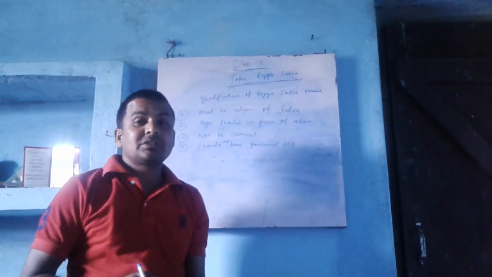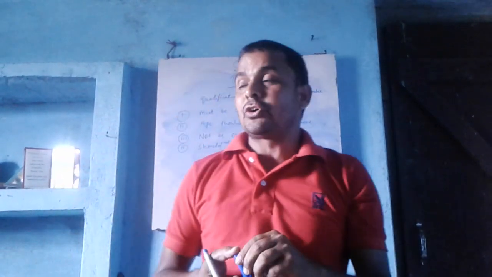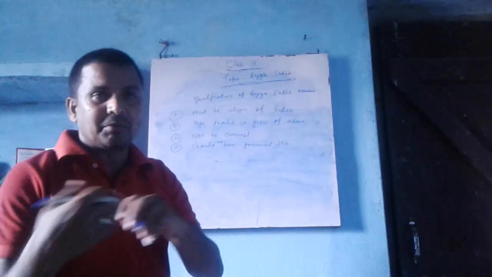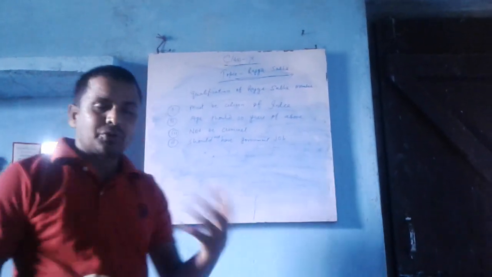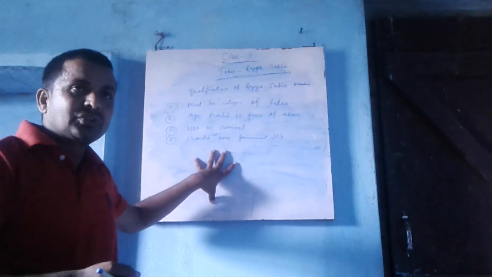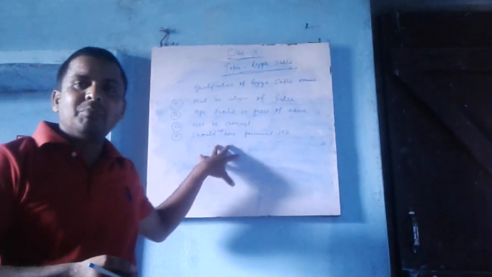In the next class, I'll discuss the lists: concurrent list, union list and state list. What do you mean by concurrent list? What do you mean by state list? What do you mean by union list? Then automatically we will complete this chapter. So the remaining part I will complete in the next class.